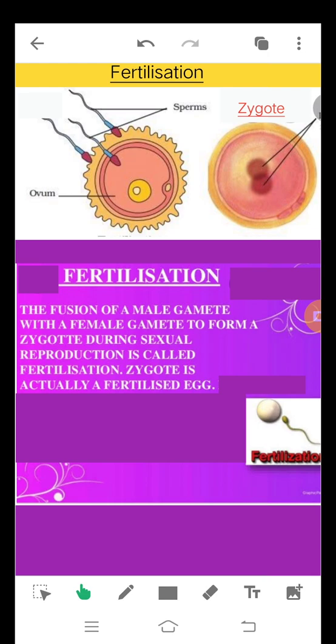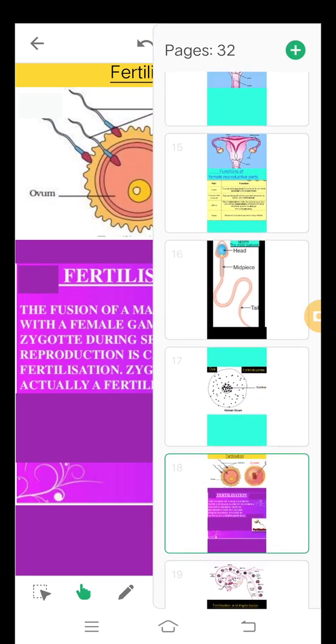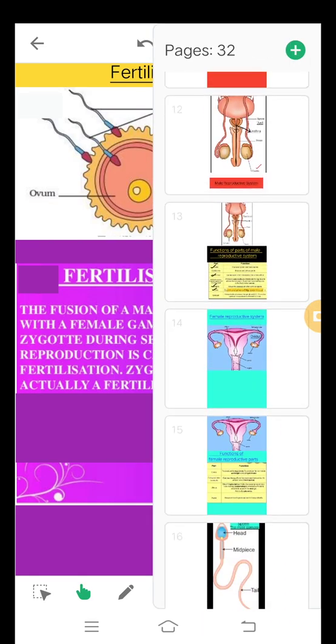Now in human beings, where exactly does this happen? Where is this fertilization taking place? This all takes place inside the female reproductive system. I hope you all remember the different parts of the female reproductive system.